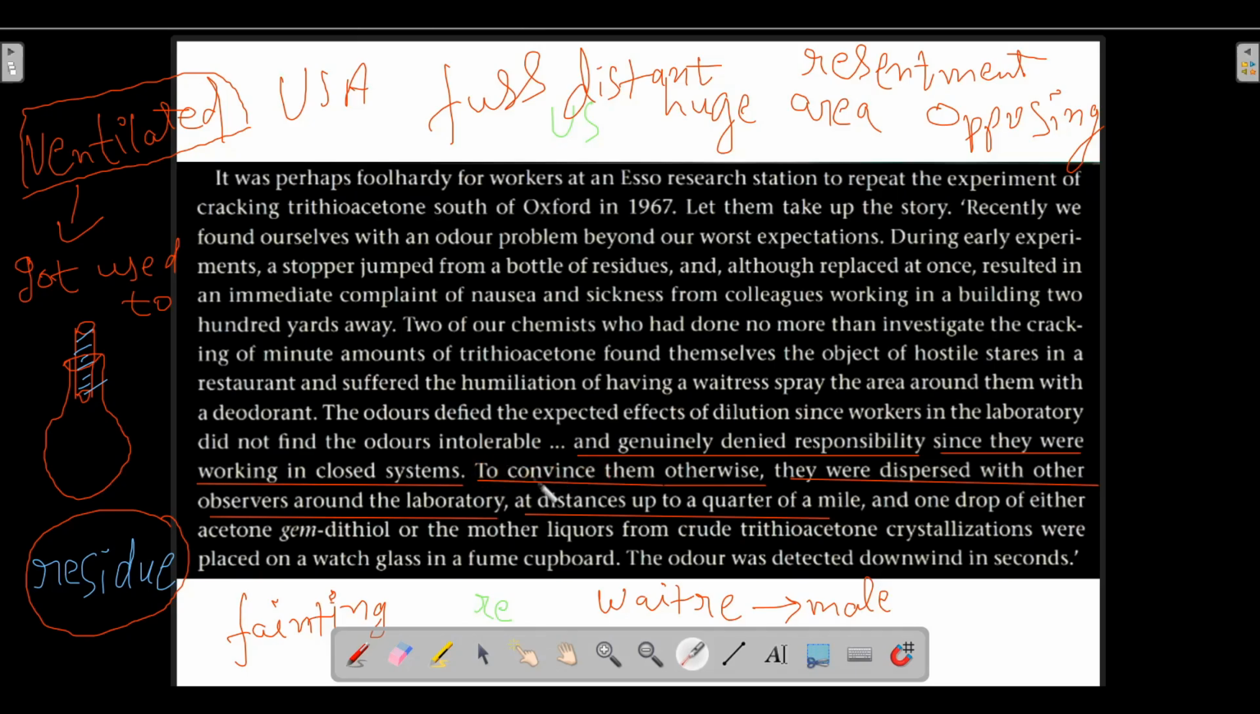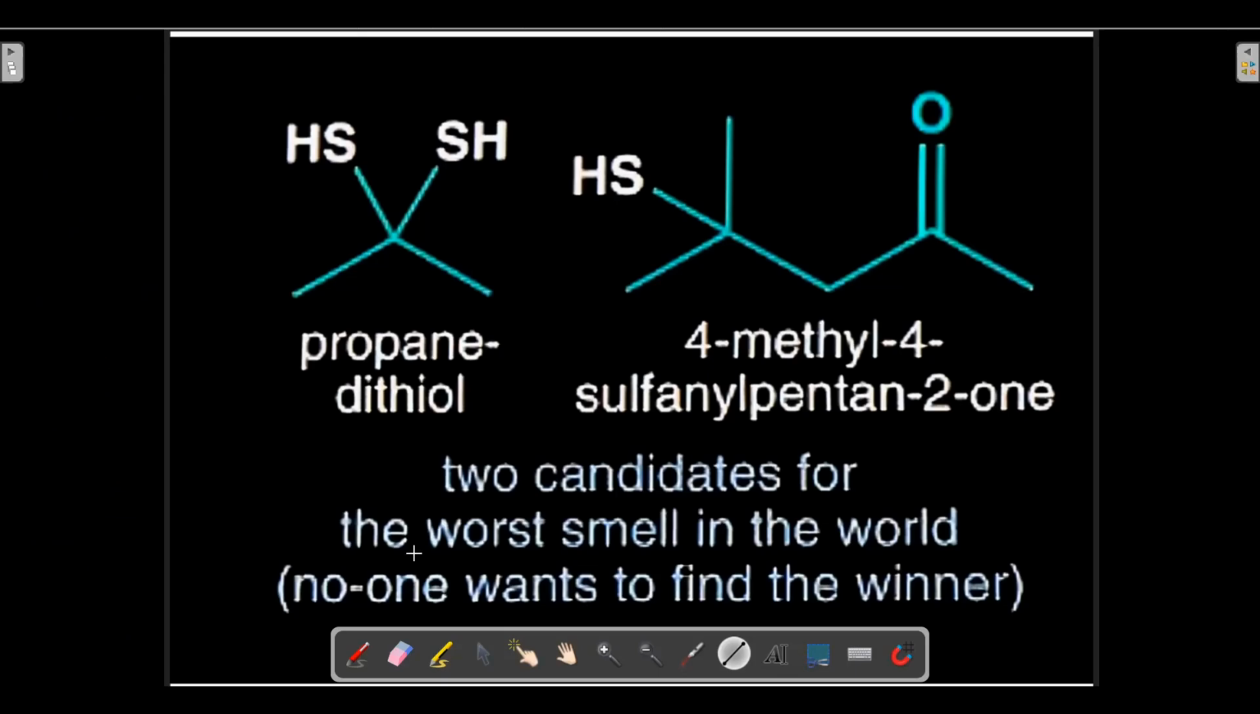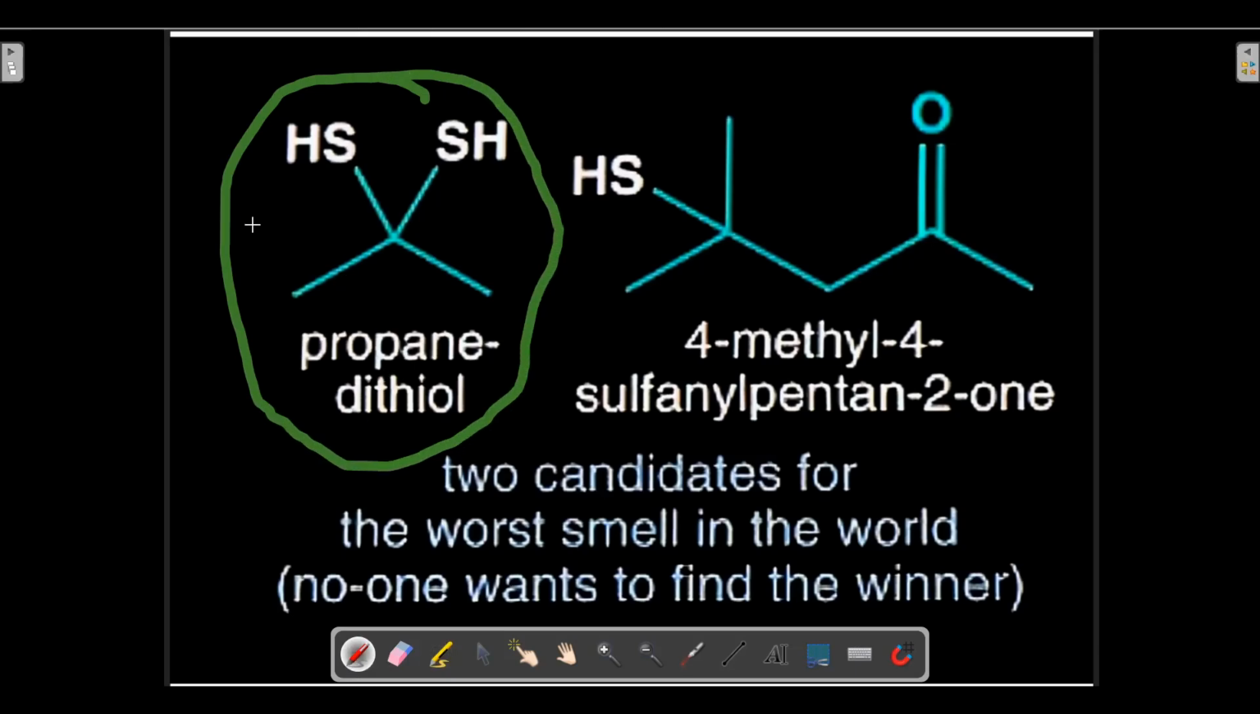So an experiment was conducted to convince the chemists that they were responsible for the foul smell. The observers were dispersed around the laboratory at a distance of a quarter of a mile, and one drop of either acetone gem dithiol. Now, what is acetone gem dithiol? Let me tell you. This particular compound is acetone gem dithiol.